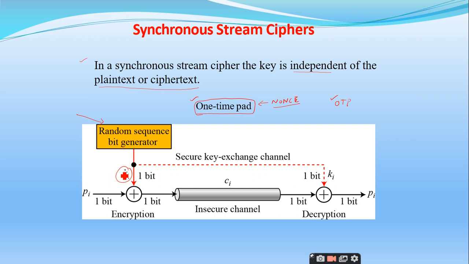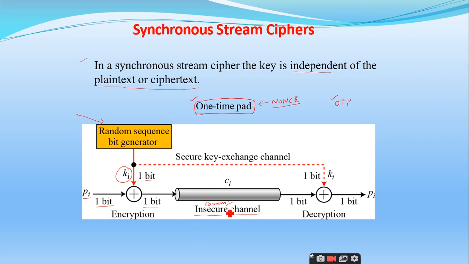It is used to generate the random sequence of bits, which we can treat as a key. Here you can observe that only one bit of the key is taken and exclusive ORed with one bit of the plain text, which is PI, which generates one bit of CI, the ciphertext, right? So this one-bit encryption will be done and it will generate a stream of bits, and the entire stream of cipher bits will be transmitted to the receiver end by using a channel. It is a communication channel.